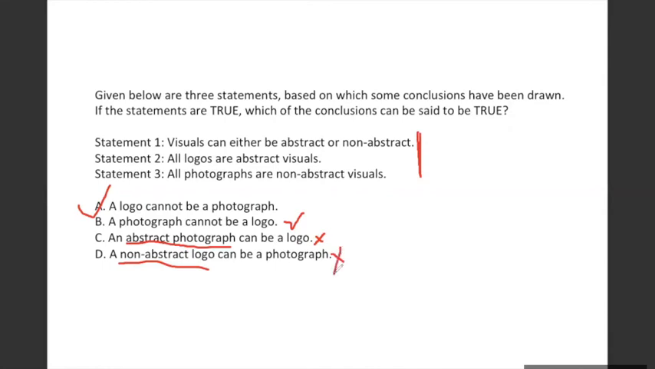Another assumption somebody can make is, because here it's given that logos are abstract visuals and photographs are non-abstract visuals, one may try to relate that logos will be abstract and photographs will be non-abstract. That's where the words are contradicting each other based on what is present here, and that's where also C and D are negated. They are wrong. Anybody wants to say anything to this? So the correct option here is A and B. Both are correct.